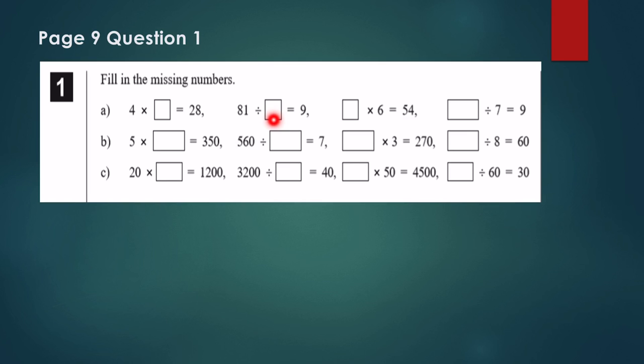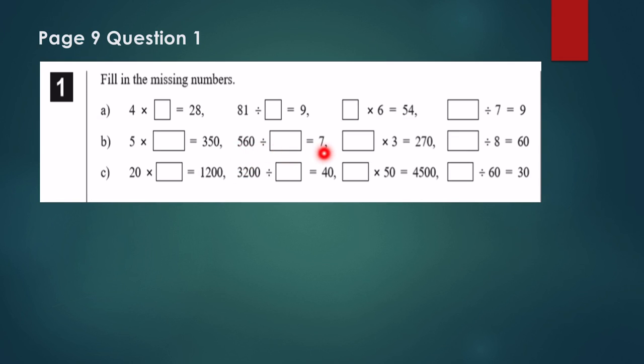The answer is 9. Which number multiplied by 6 will give me 54? Divide 54 by 6. The answer is 9. Which number divided by 7 will give me 9? Multiply 9 by 7. You'll get 63, which is the answer. 5 times which number will give me 350? Cover the 0. So 5 times which number will give me 35? Divide 35 by 5. It is 7, and then add the 0, which makes it 70 over here.